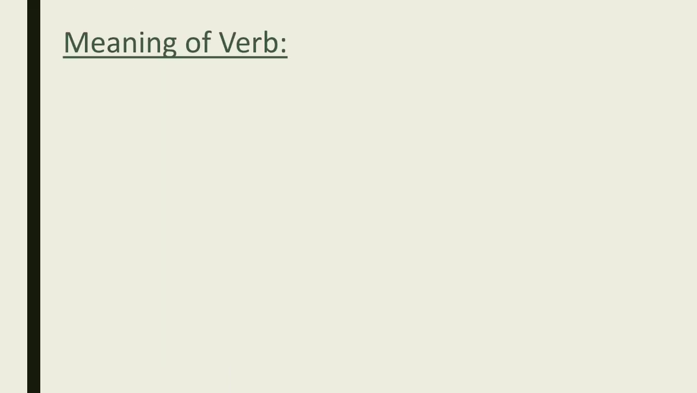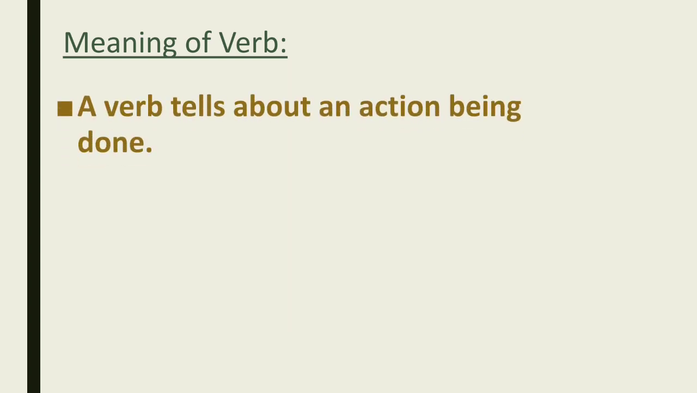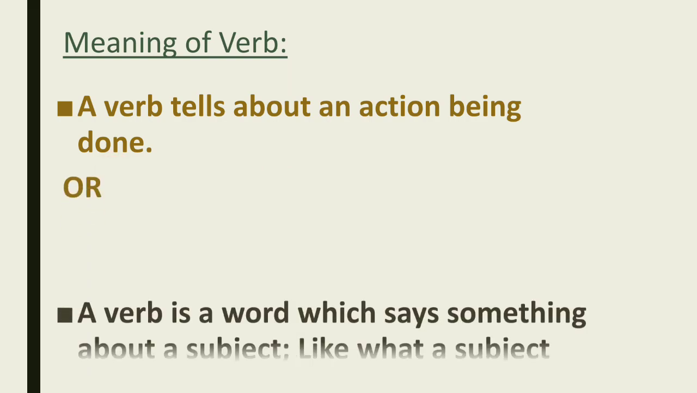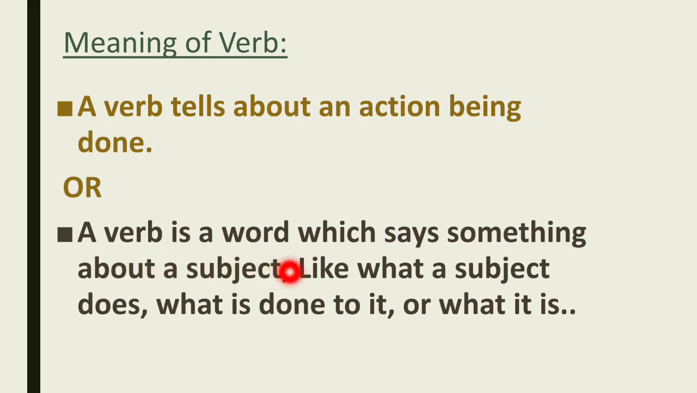Good. Now let's read the meaning of verb. What does it mean? A verb tells about an action being done. Very simple. Or you can say a verb is a word which says something about a subject, like what a subject does, what is done to it, or what it is. Dear students, whenever we are using the verb, it completely defines the action which is done by the subject. Okay, so it says something about a subject, like a person, what it is and what is done to it.